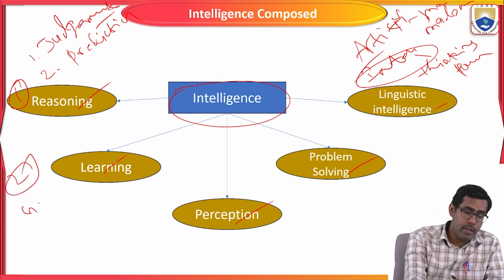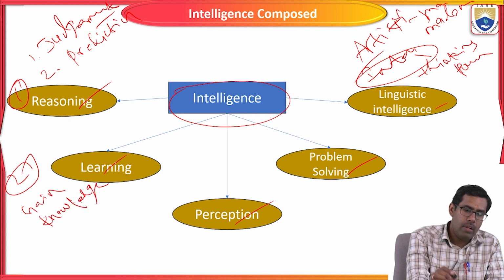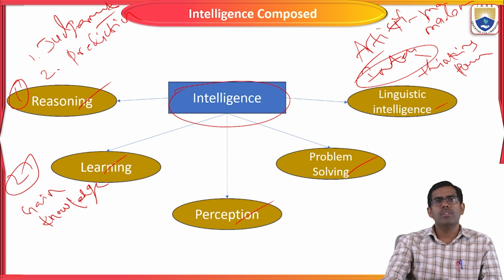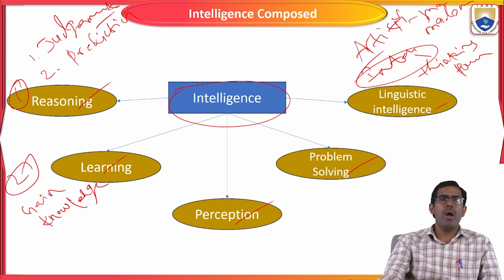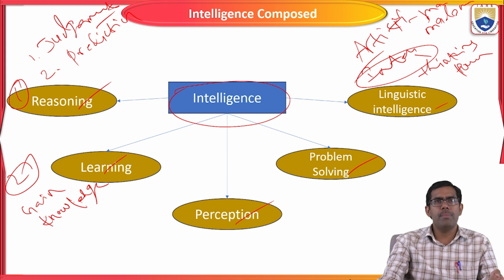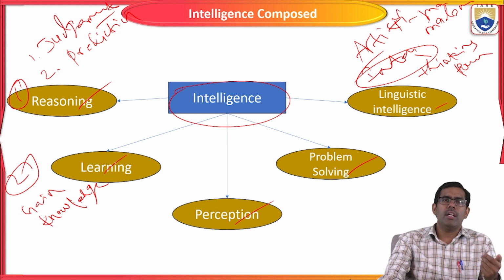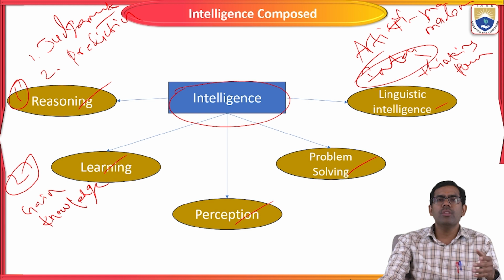It should gain knowledge. If you give a problem statement to an artificial intelligence based system, it should gain knowledge according to the problem: what the problem statement is, how we are going to solve it, and how we are going to produce appropriate solutions for the users.